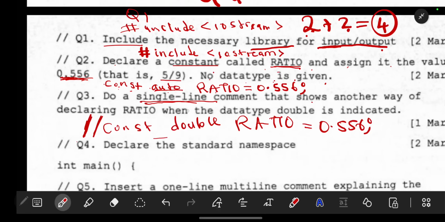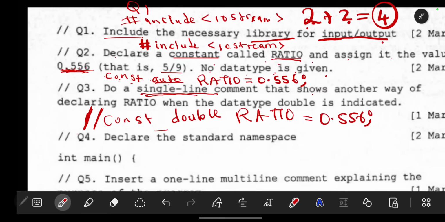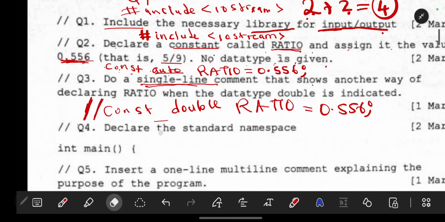So this is a single line comment that shows another way of declaring ratio when the data type double is indicated. So that is constant double ratio. You don't use two data types at the same time, like say int double ratio. You don't do this. You cannot use two data types at the same time.